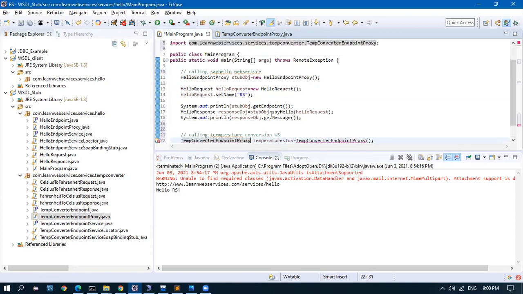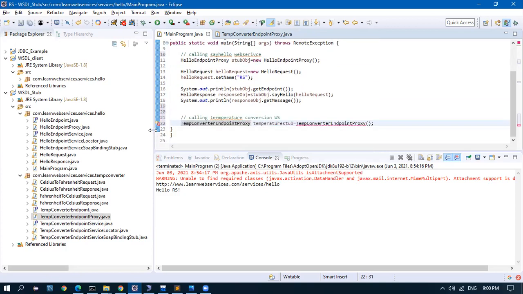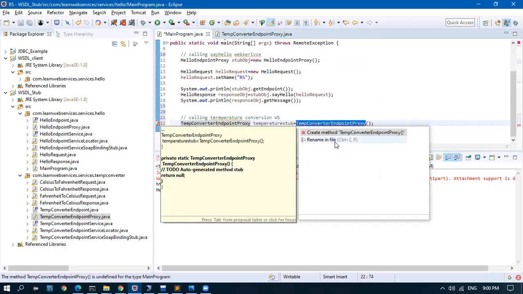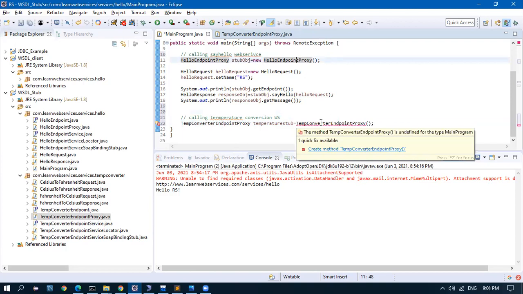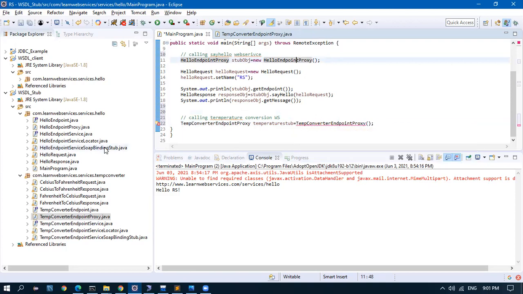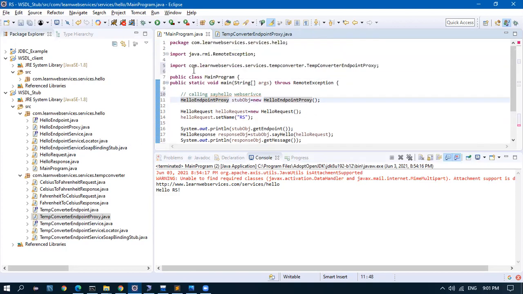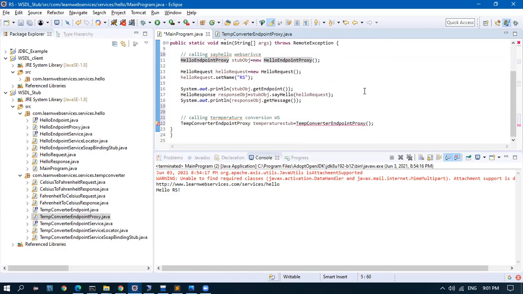Why is it not importing? The method is undefined. But there is a method.